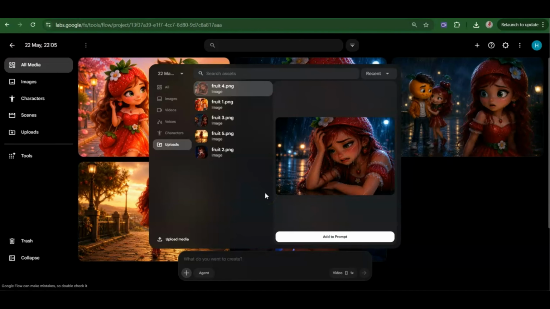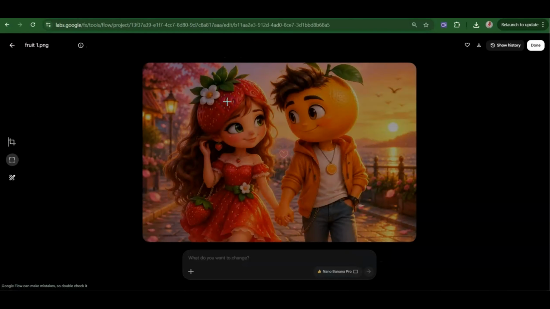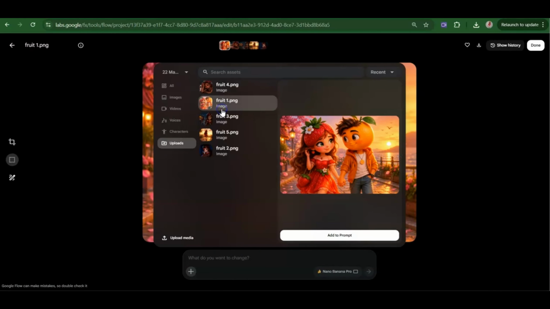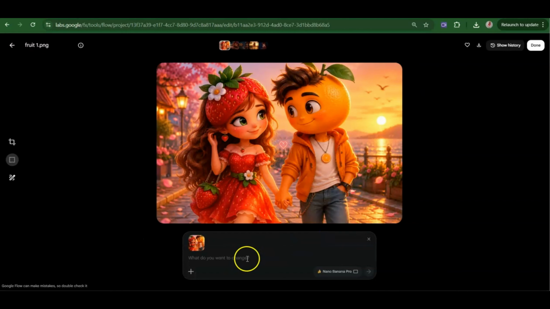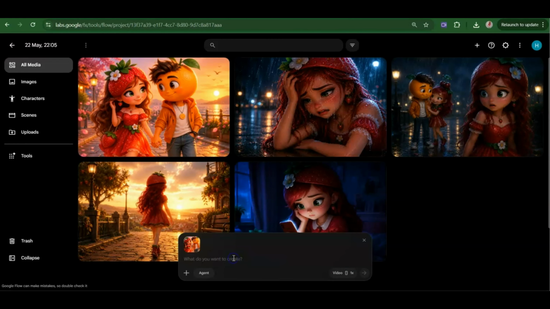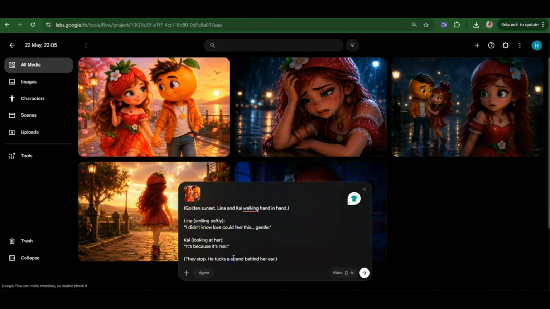So now that all our images are added, I'm going to pick the first scene, which I titled Fruit 1. I'm just going to click on this, and then click on Fruit 1 and then add to prompt, and then I'm just going to paste our prompt that we had. This switched back to image. I need to switch back to video. Just let me switch it back. Okay, so we're back on video. I'm just going to paste this prompt again.